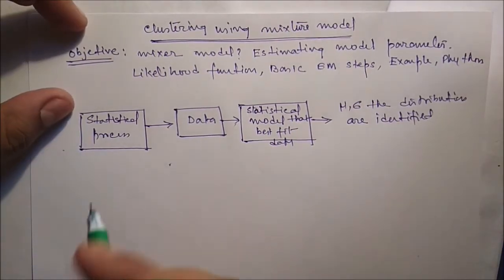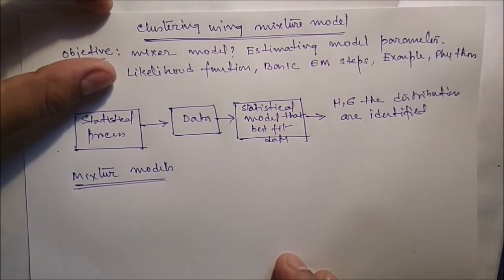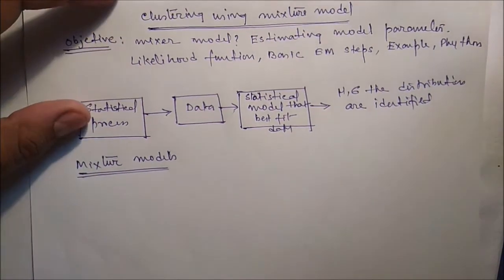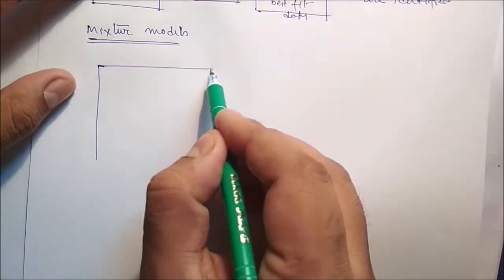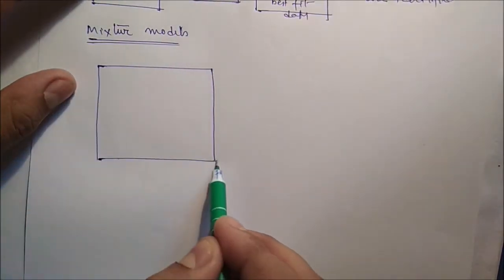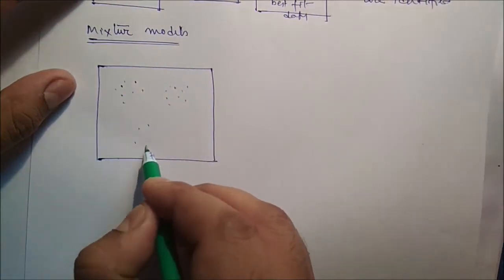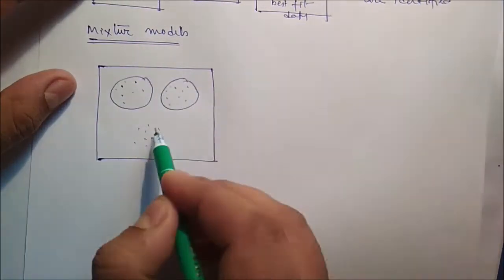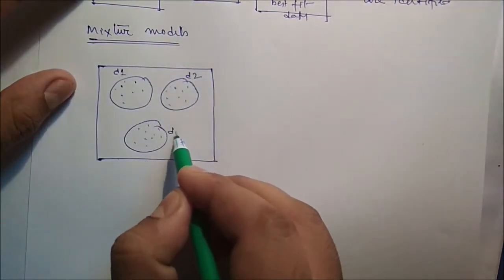Next we'll talk about what is a mixture model. Mixture models view the dataset as a set of observations from a mixture of different probability distributions. Suppose a dataset is there, say this is our dataset, and a few data are there. Say we assume that there are three distributions: distribution 1, distribution 2 and distribution 3.